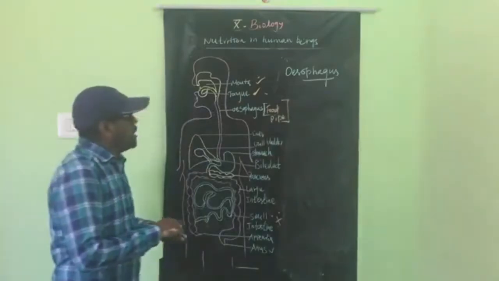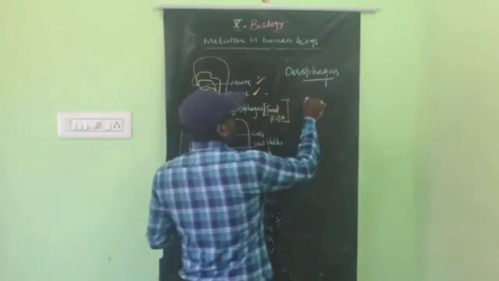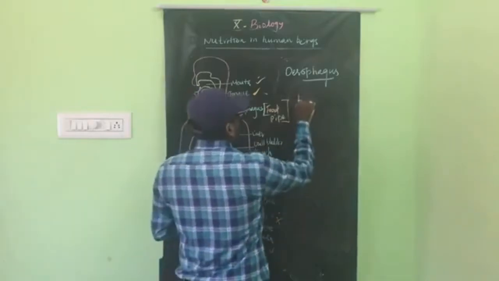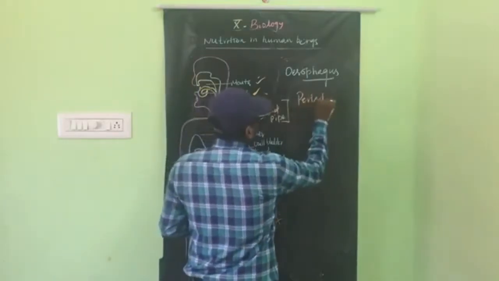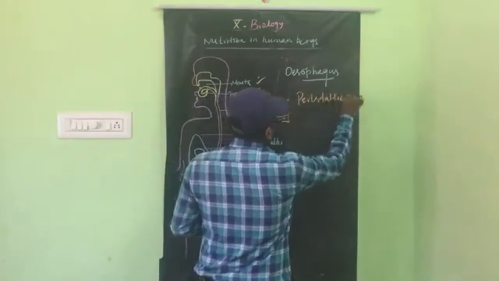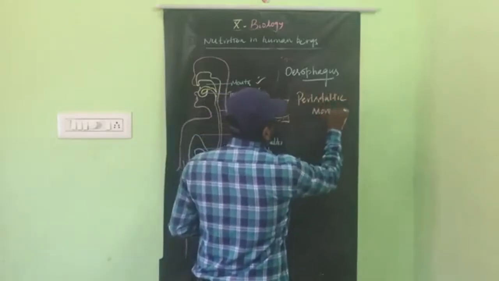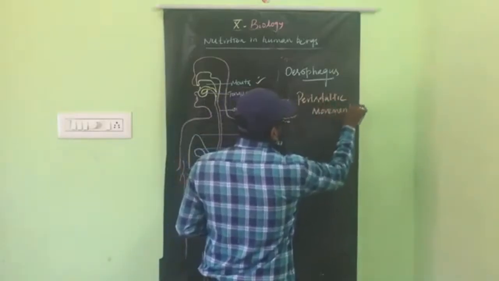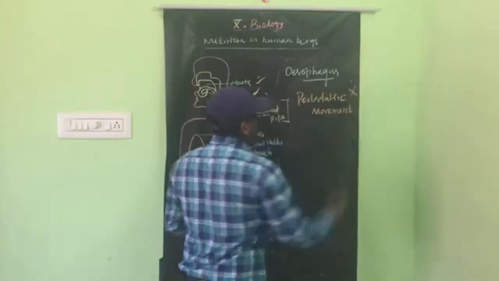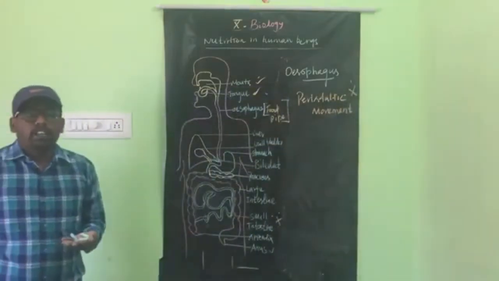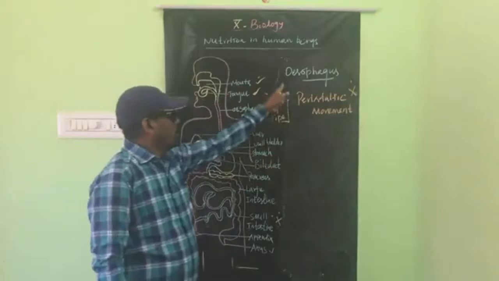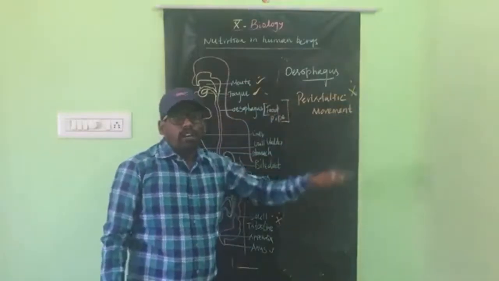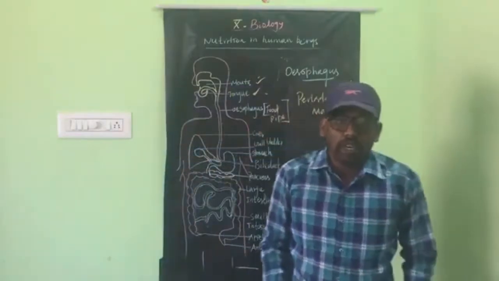In the esophagus an important movement occurs, the peristaltic movement. It is a very important, very short answer question. What is peristaltic movement?